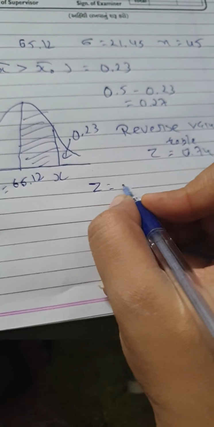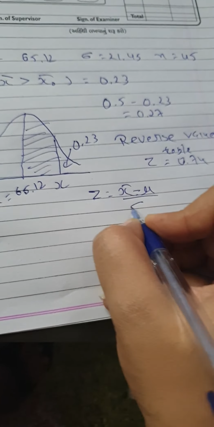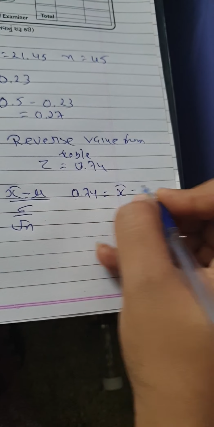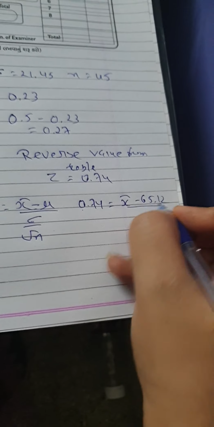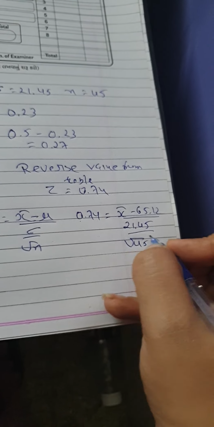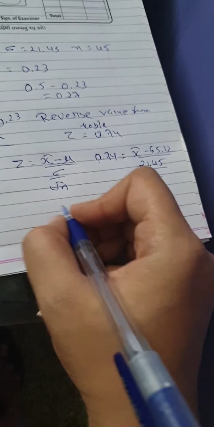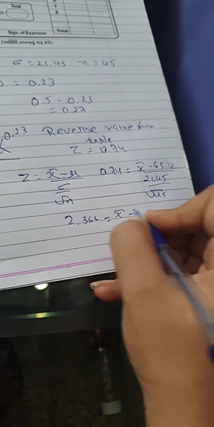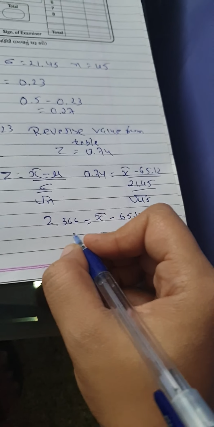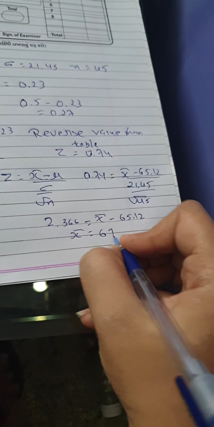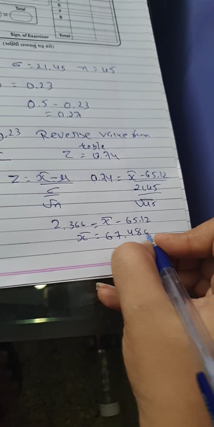Now Z equals x bar minus mu upon standard deviation over root n. 0.74 equals x bar, which you don't know, minus 65.12 upon 21.45 over root 45. When you solve this, you get 2.366 equals x bar minus 65.12. So x bar will be 67.486.